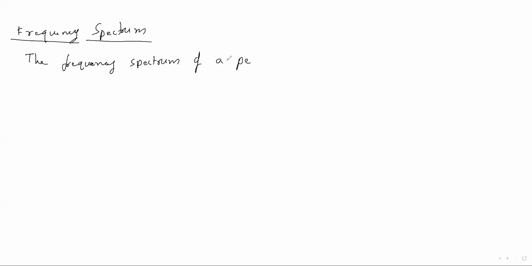That's why I'm taking a periodic signal only, but frequency spectrum can be drawn for the aperiodic signal also, and the definition you can change when I explain the Fourier transform. So frequency spectrum of an electrical signal is the distribution of the amplitude and the phase of its frequency. Yes, you can say like that also.